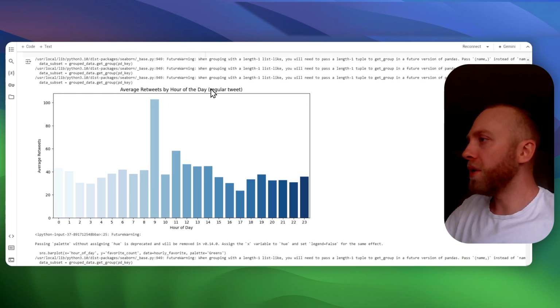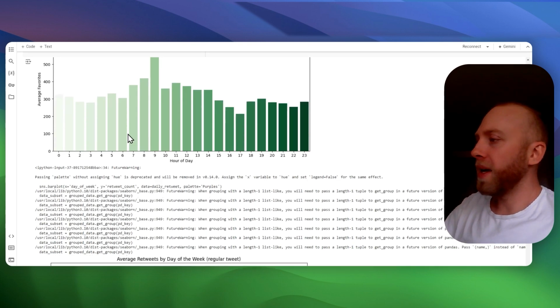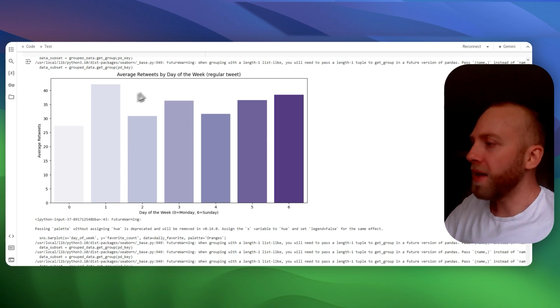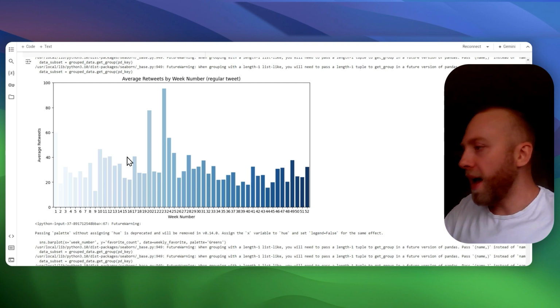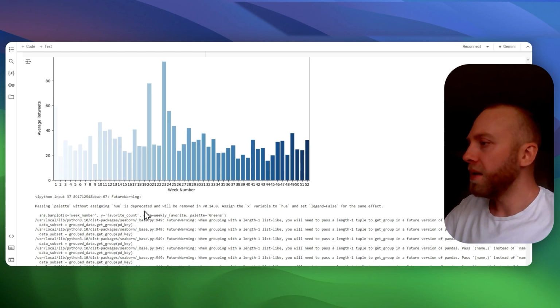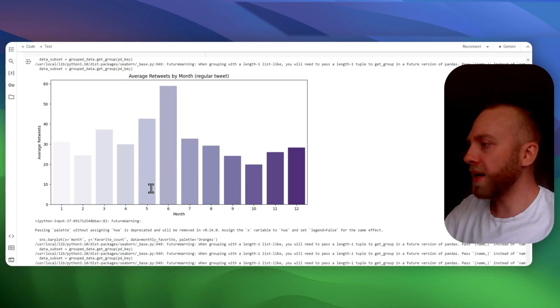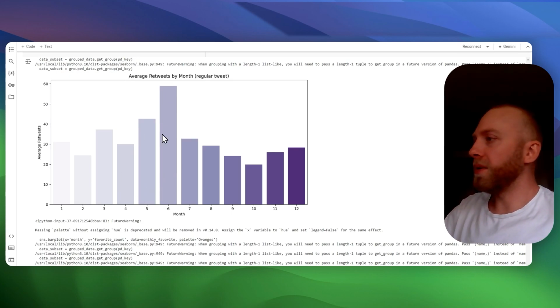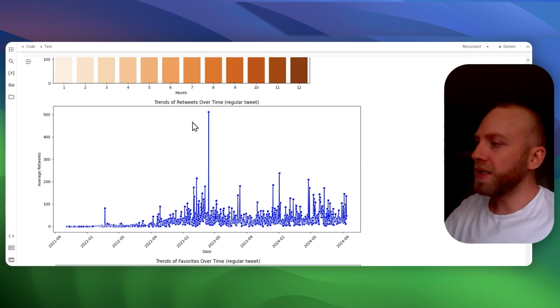Some other ones, retweets by the hour of the day. We're seeing that 9 o'clock mark keeps making its debut. And then, of course, the Tuesday and Sunday as well. And still getting a lot of volume in terms of engagement around this area. Springtime again. Spring, early summer. And this is probably the result of this huge outlier here in June.